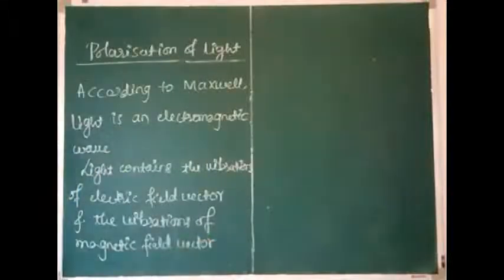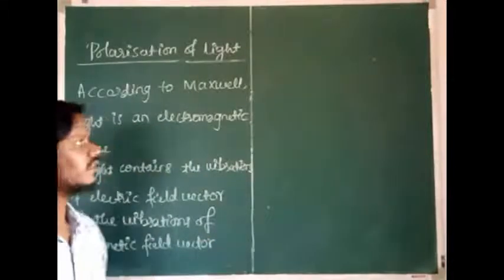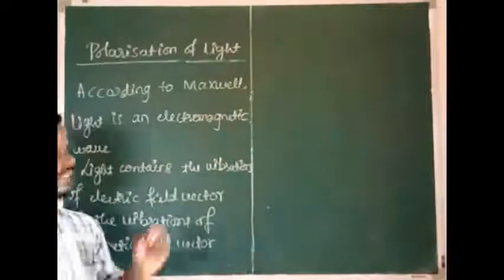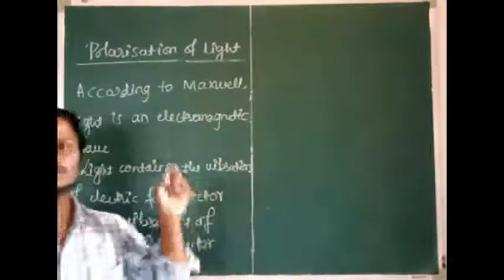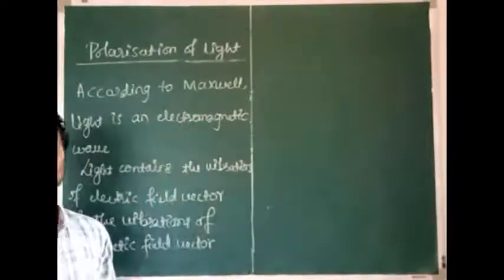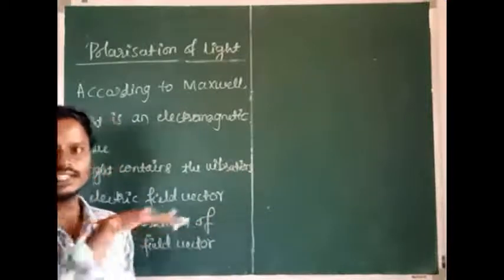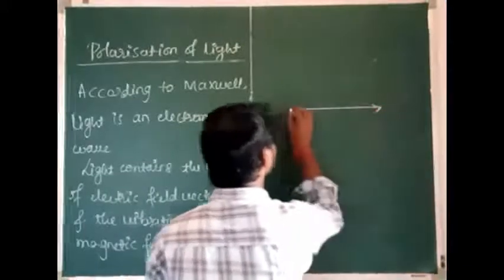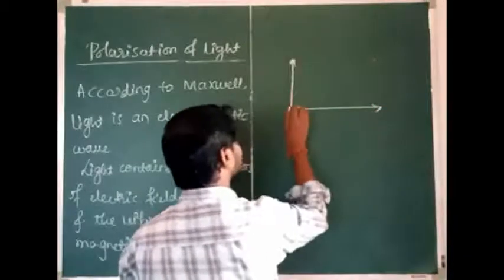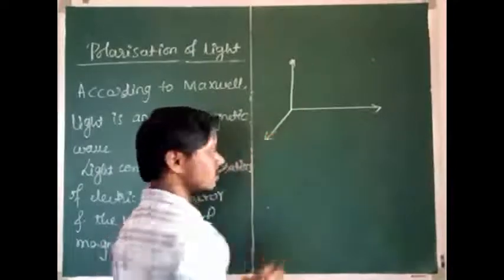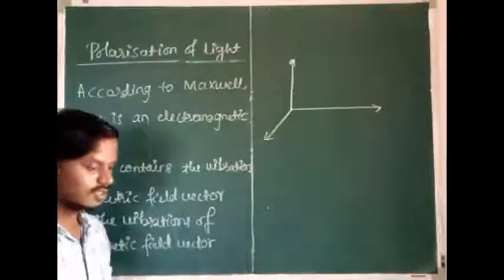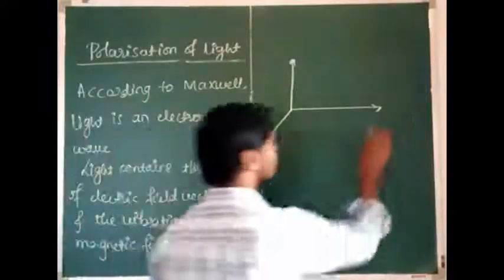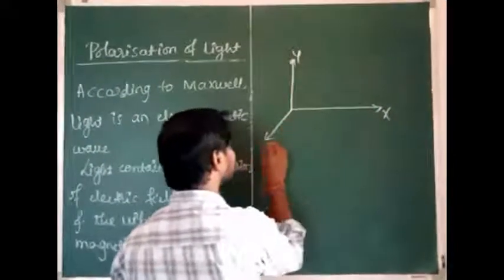Then, what is the diagram for an electromagnetic wave? Suppose the electromagnetic wave is propagating along the x-axis. Then the vibrations of the electric field vector are taken along the y-axis and the vibrations of the magnetic field vector are taken along the z-axis. See, it is the x-axis, y-axis and z-axis. Okay, then it is x, y and z.